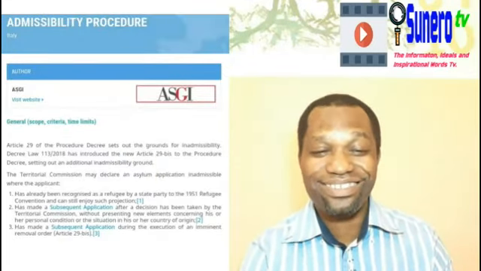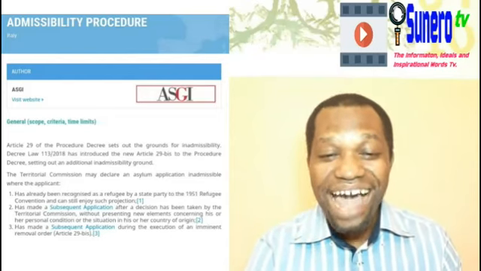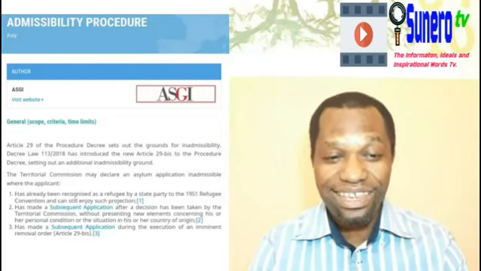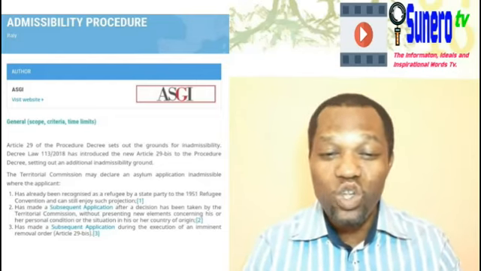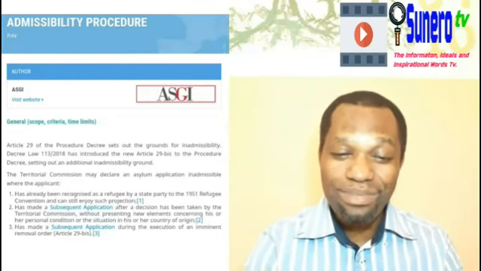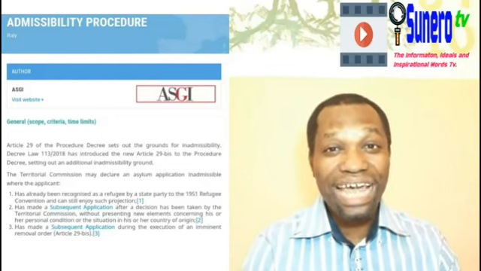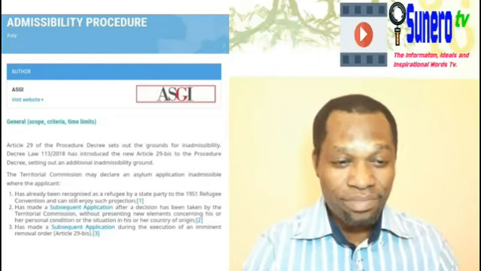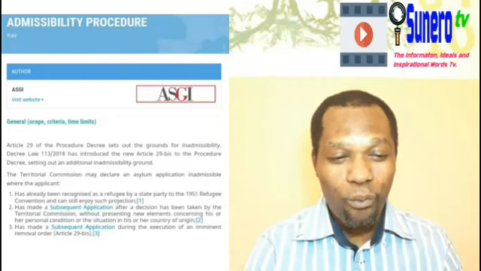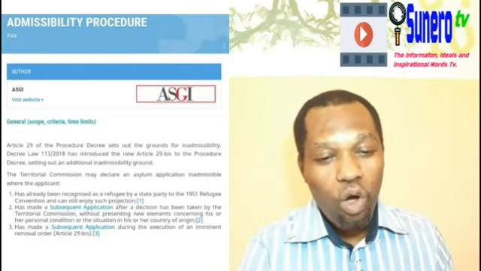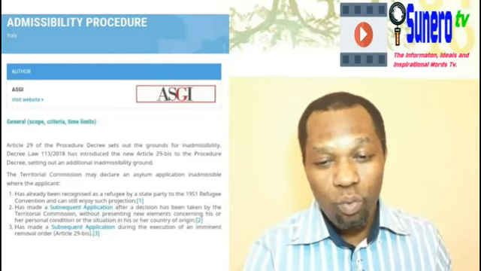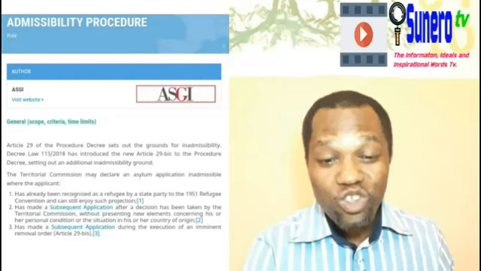It says Article 29 of the procedure decree sets out the grounds for inadmissibility. Decree Law 113 of 2018 has introduced the new Article 29 bis to the procedure decree, setting out an additional admissibility ground. Now look at the ground. Under the ground whereby they can dismiss the case, it says the Territorial Commission may declare an asylum application inadmissible where the applicant, one, has already been recognized as asylum by a state party to the 1951 Refugee Convention and can still enjoy such protection.